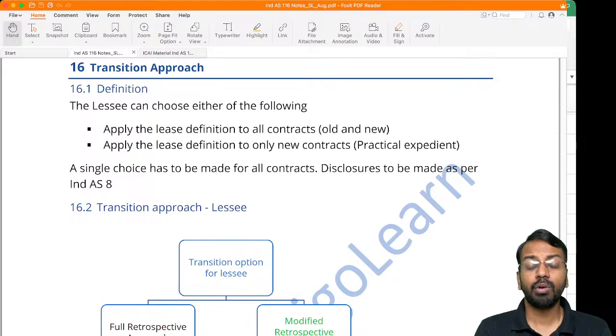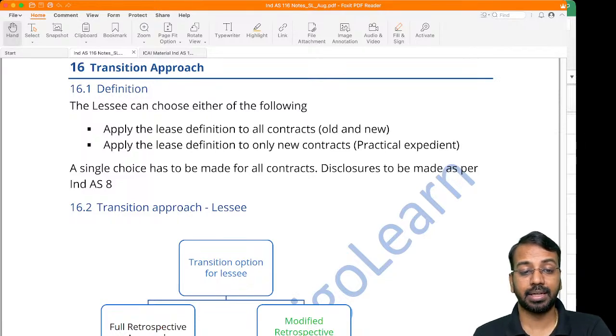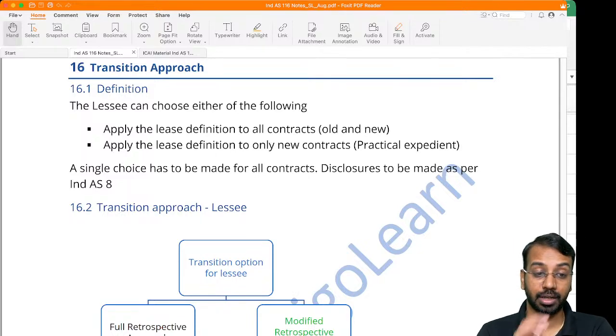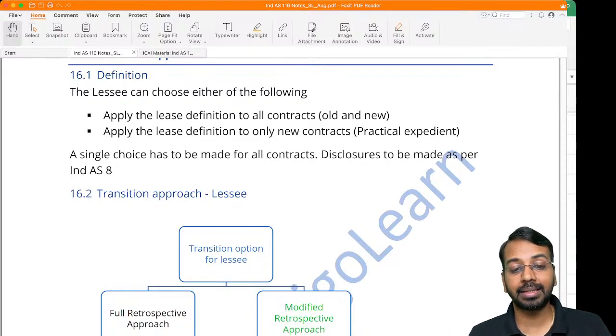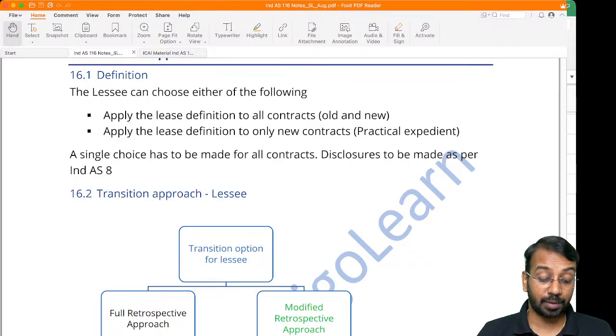Now, what is this transition? Transition basically is, earlier we were under Ind AS 17 or AS 19, and now we have transitioned to Ind AS 116. So how do we transition? Now there are some exemptions and relaxations given. The lessee can choose to review all its existing contracts and see whether the existing contracts also contain a lease as per the new definition. That is one option. Now that may be very time consuming.